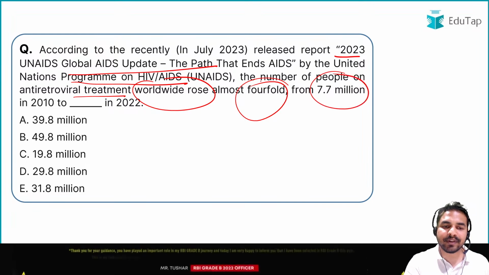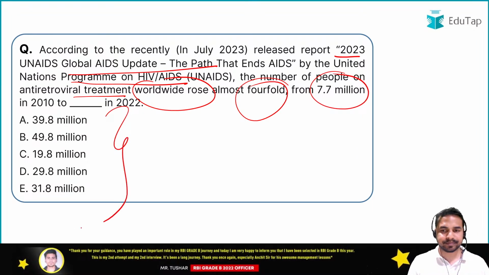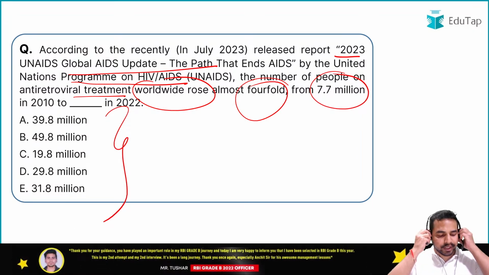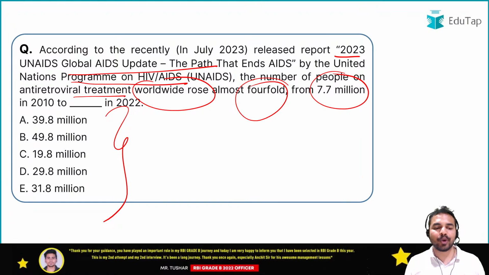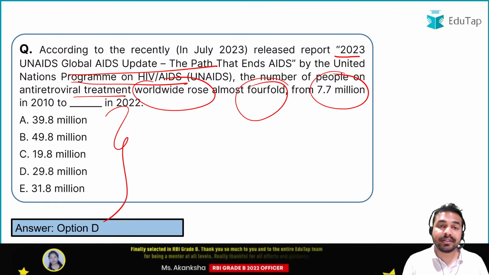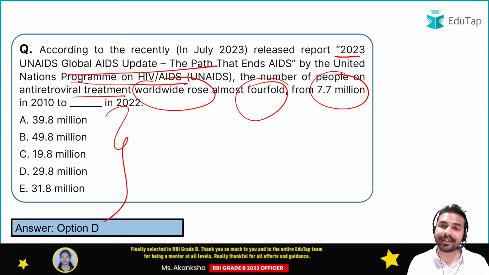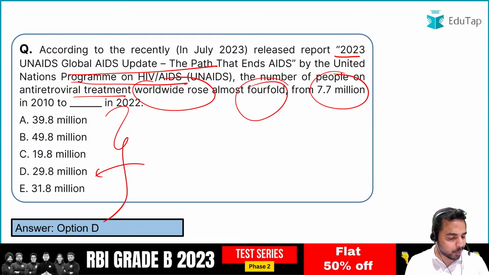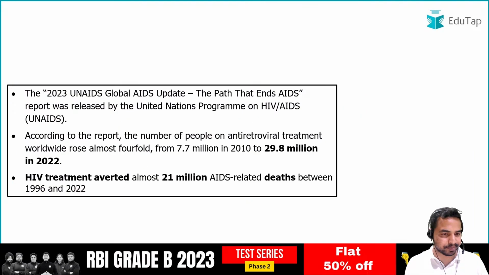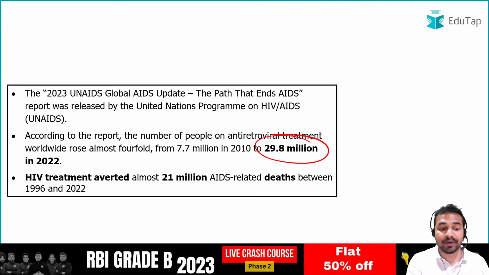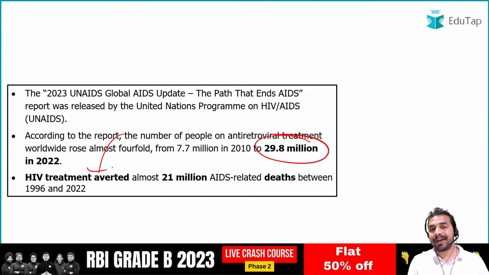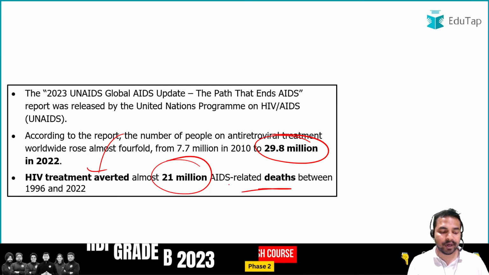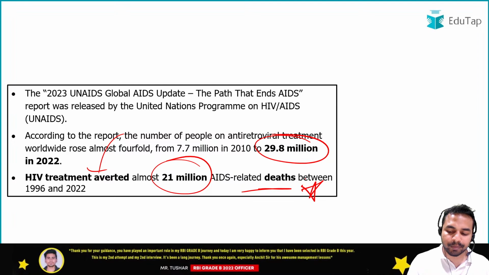Guys, from 7.7 million, how much has it become? As we have already said that it has become fourfold. So what will be the right answer? The answer is hidden in the question itself. The right answer is 29.8 million. Absolutely right. 29.8 million is the right answer. So you can see here 29.8 million. When we talk about HIV treatment, HIV treatment averted almost 21 million AIDS-related deaths between 1996 and 2022. Another important finding from this particular report.